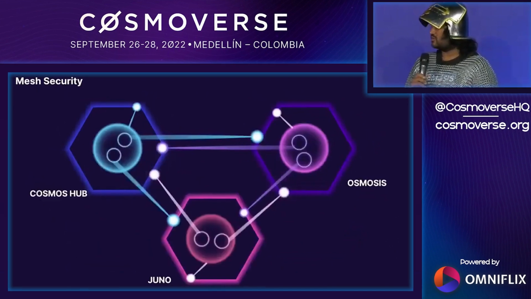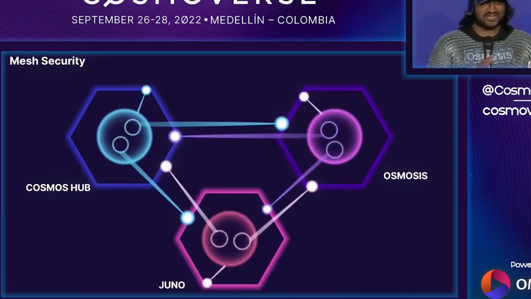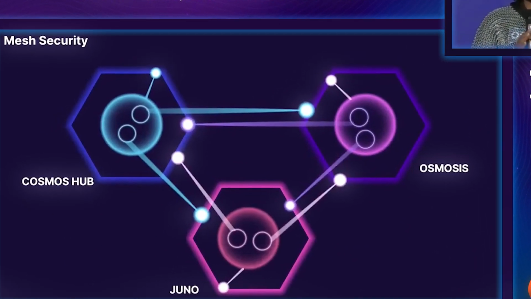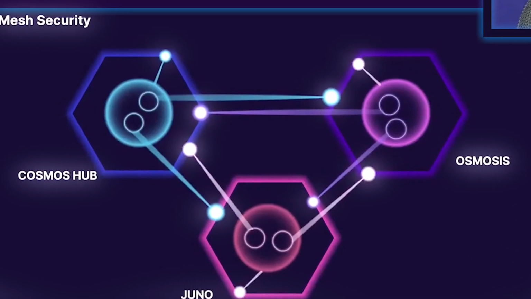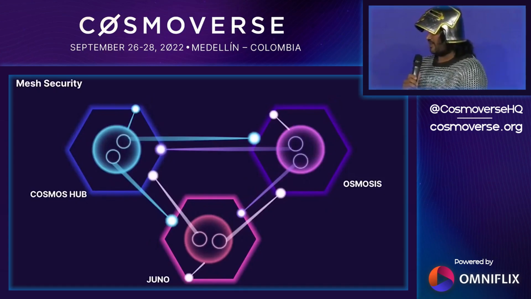And really, what's going to happen is all Cosmos chains are going to be both provider and consumer chains. Osmosis is going to provide security to Juno and Cosmos Hub. Juno will provide security to the Cosmos Hub and Osmosis. It's going to be this mesh network of security.